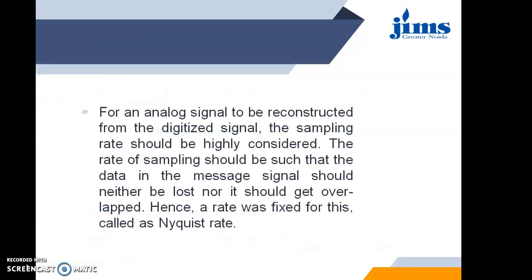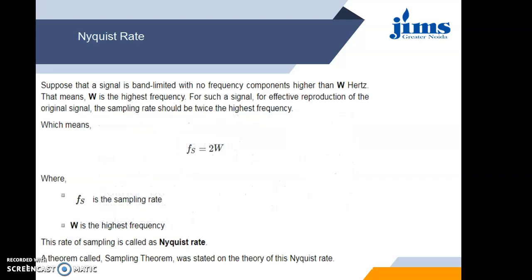For an analog signal to be discretized, the sampling rate should be highly considered. As I told you in the previous slide, it should be such that the data in the message should not be lost or get overlapped. So this is fixed by a theorem called the Nyquist rate, which defines that the sampling frequency should be greater than or equal to twice the maximum frequency of the message signal.